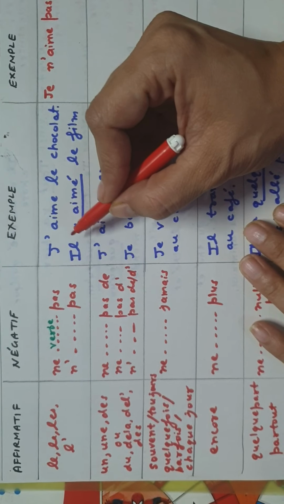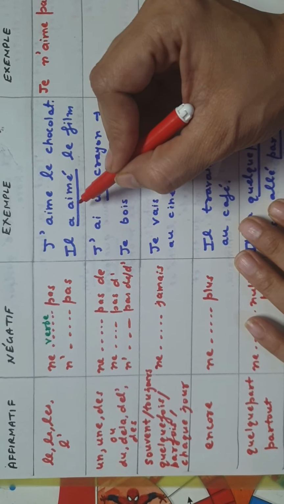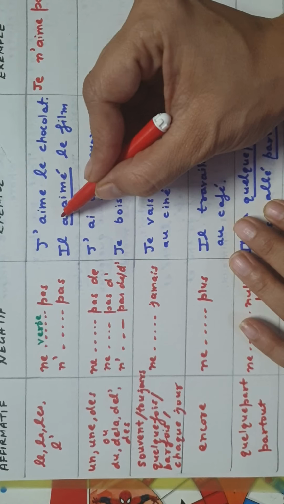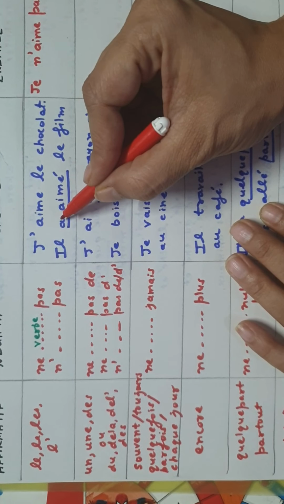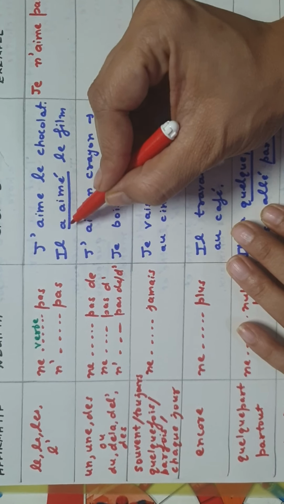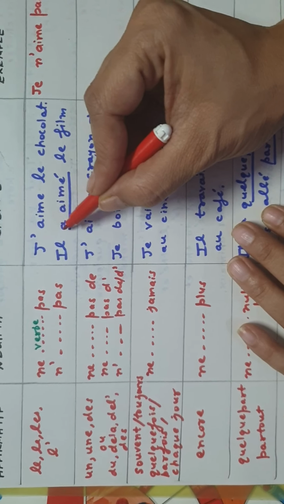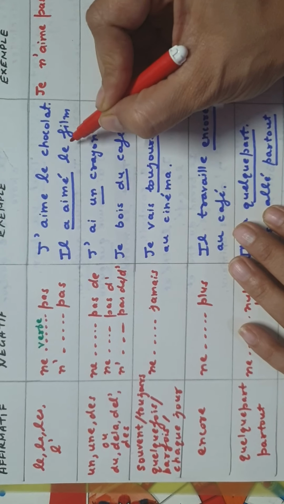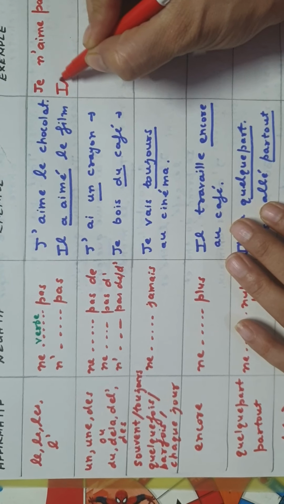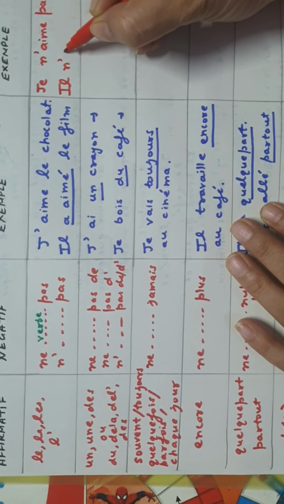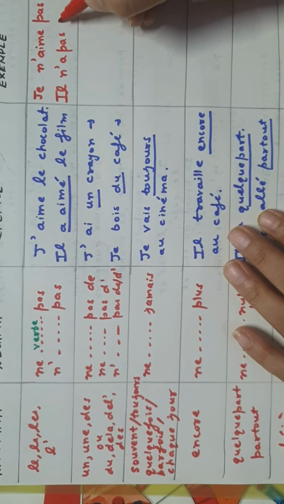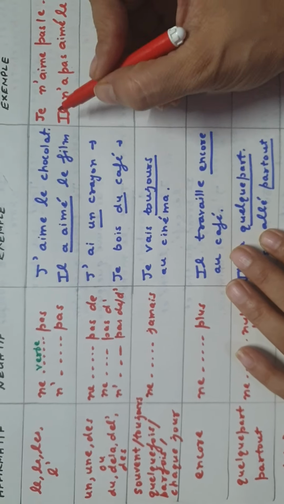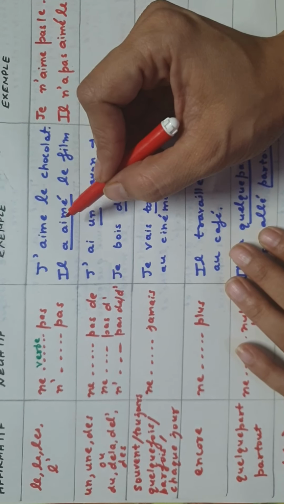Similarly, the same kind of sentence I have taken, but now for passé composé. Passé composé, what is the rule? We have already done. We always put ne before the conjugated verb. The conjugated verb in passé composé here is the verb avoir, so we have to put ne before avoir and pas after avoir. So the sentence is Il a aimé le film. The negative should be Il n'a pas aimé le film. Like this we have to make the negative of a normal sentence.